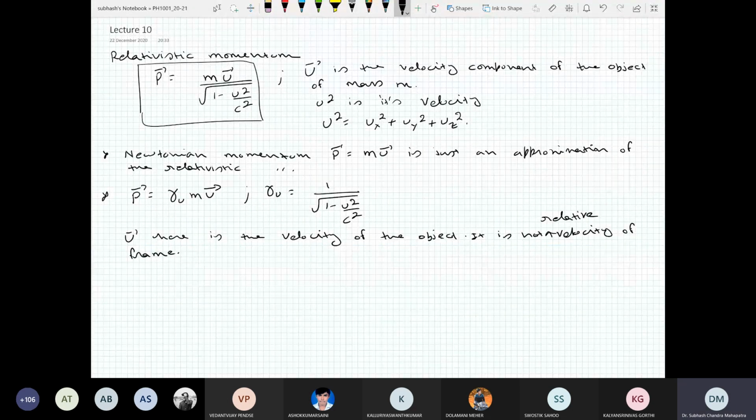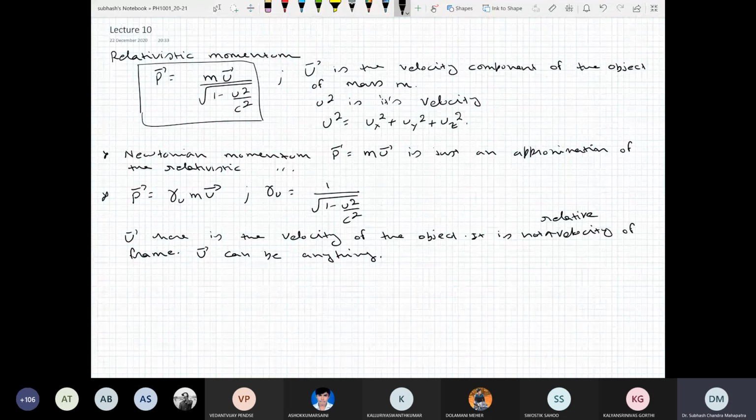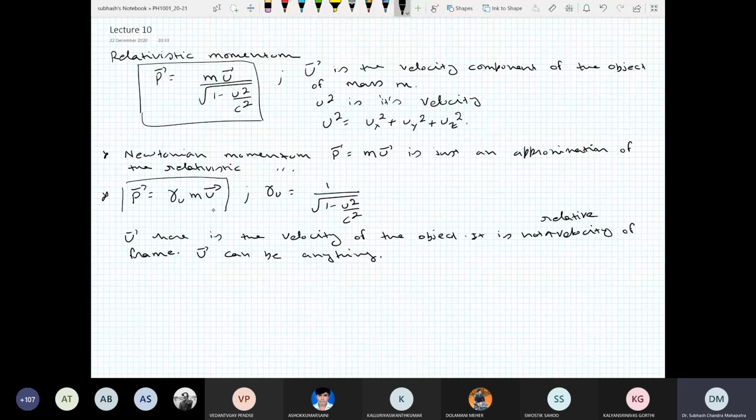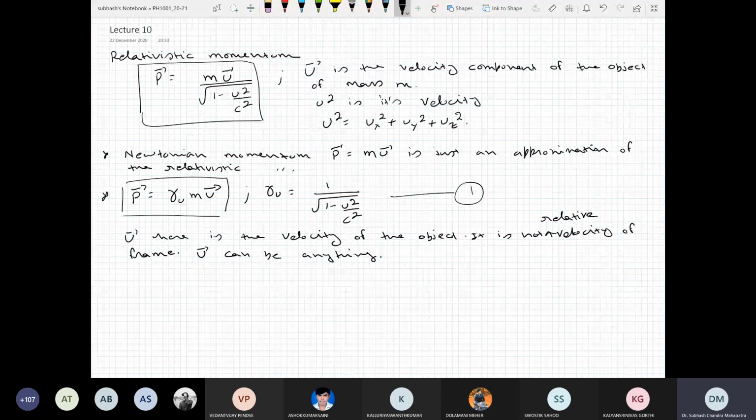So in principle, u can be anything, even non-constant. It may not be a constant. So that's a big difference. Here it is a definition. I'm not saying that this is a transformation law. It is a definition. Suppose you are at rest, the momentum of an object is this. Let's call it equation number 1.